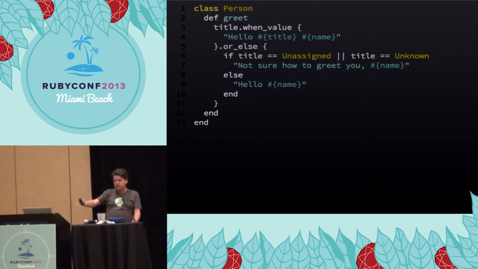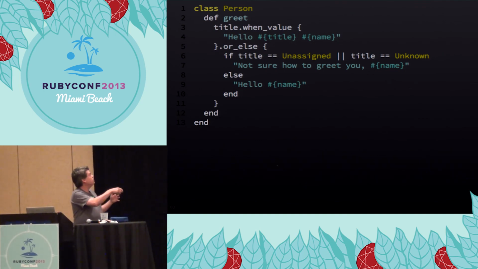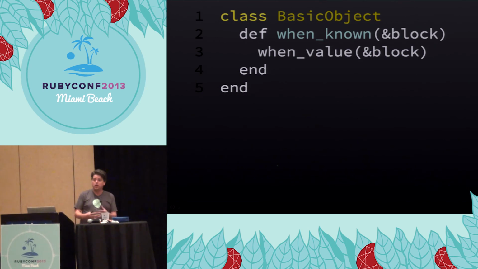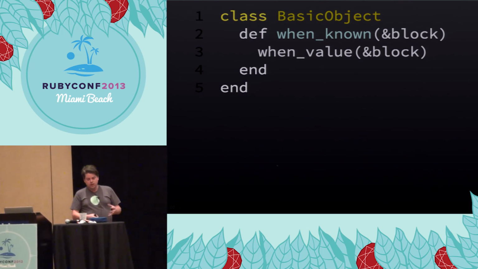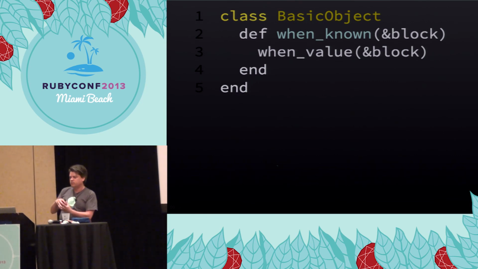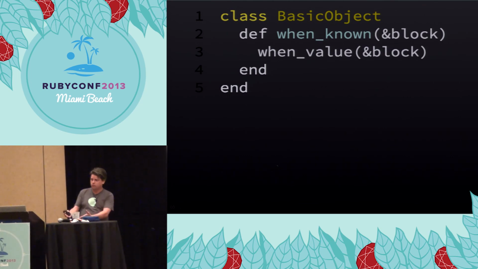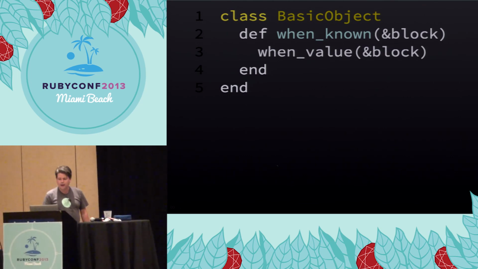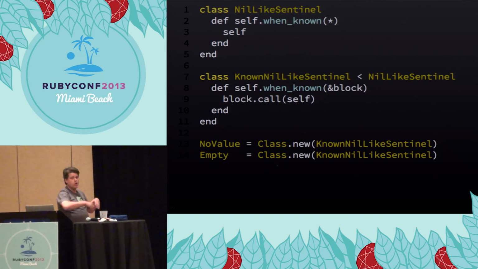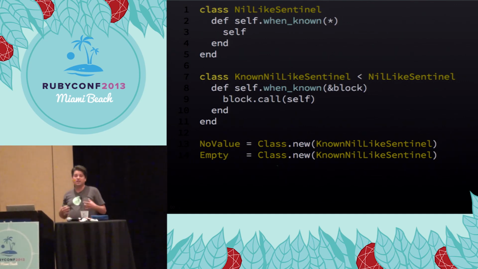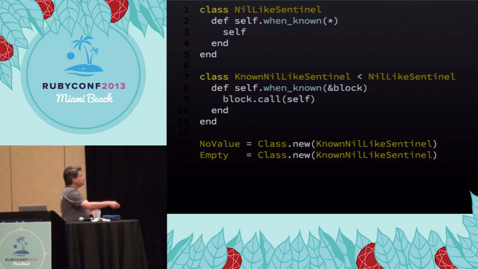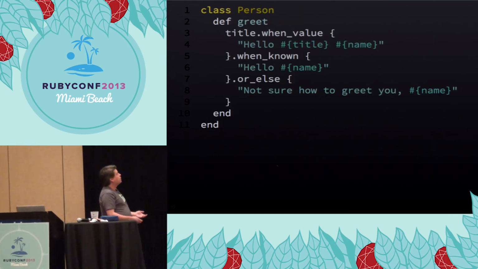So with nil, this would be very hard, but now let's expand our little nil-like API to have this concept of when known. So does this value, this thing we have, is it a value or not? Is it something known? Do we have knowledge about something? So of course, basic objects, since they are values, we know that they are that value. Nil-like objects, again, are not known by default, and then we'll have our known nil-like sentinel, which will represent things that are not values, but represent knowledge that we have. So no value and empty represent that, and now our code looks like this.